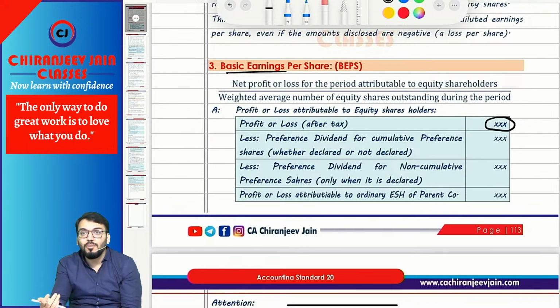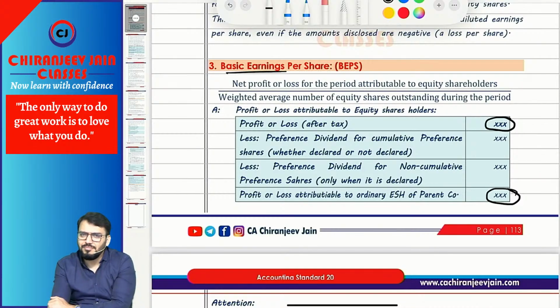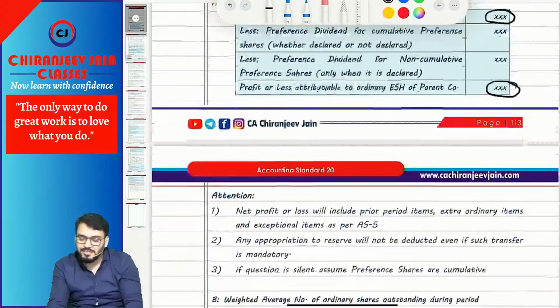If the question is silent, always assume cumulative preference shares. Always assume cumulative preference and deduct it. Don't assume non-cumulative preference on your own. So this becomes profit available to equity shareholders. Okay, this profit part is very simple.